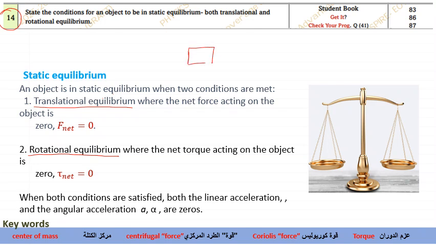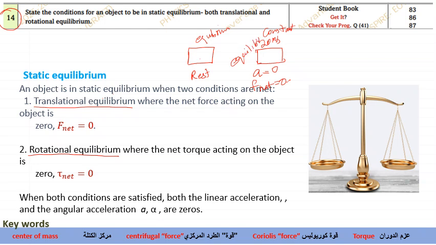Think of it. I have a box. The box is at rest. It's not moving. No doubt about that, it is in translational equilibrium. In the next case, I have the same box, but now the box is moving at 20 meters per second, constant velocity or constant speed. If it is constant velocity, acceleration will be 0. If acceleration is 0, what is F net? F net also will be 0, which means this is also at equilibrium.